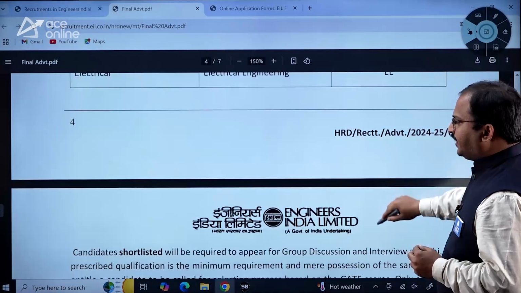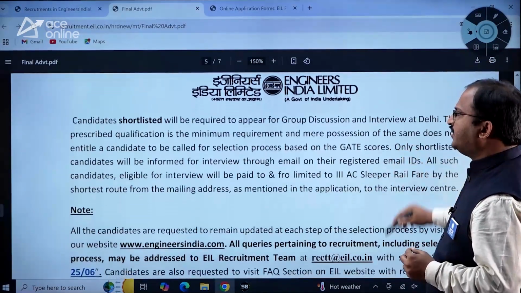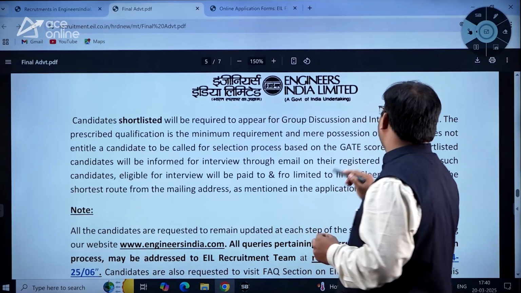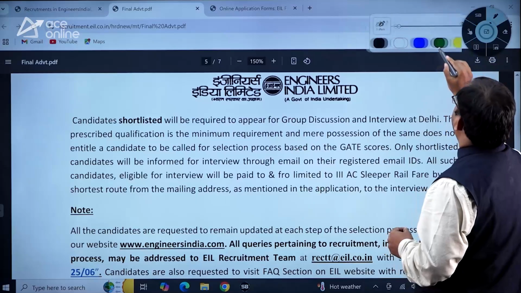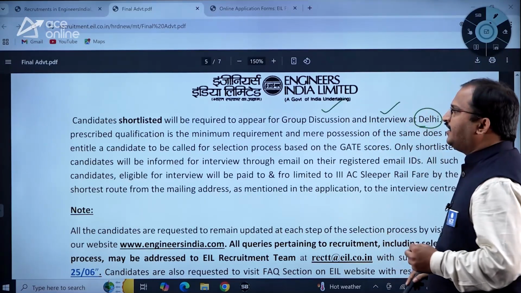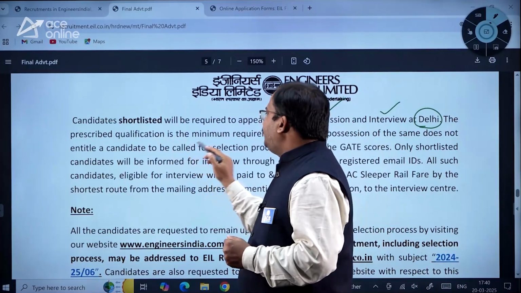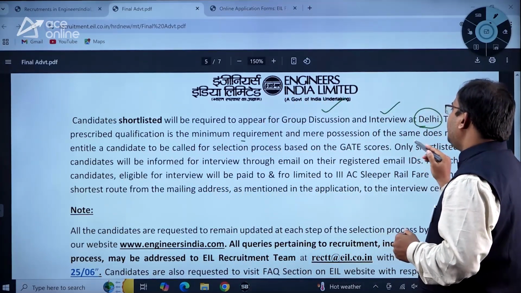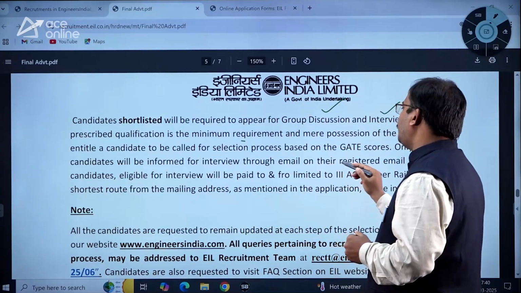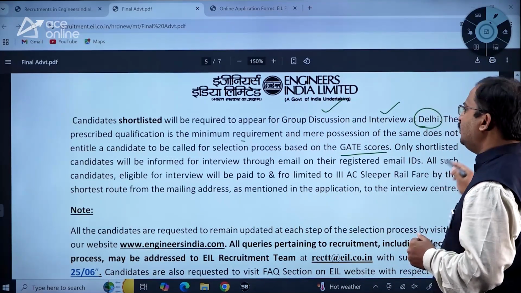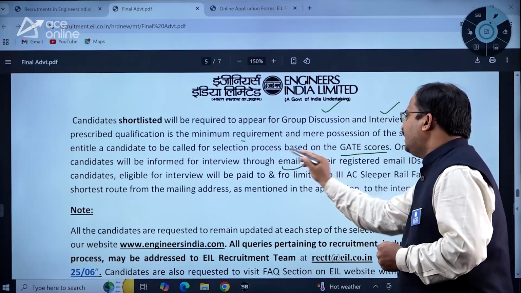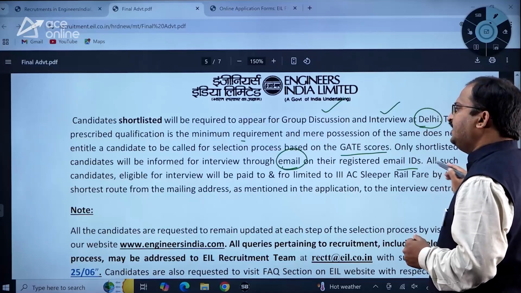Okay, so try to see this one carefully, dear students. Candidates shortlisted will be required to appear for group discussion and interview at Delhi. The prescribed qualification is the minimum requirement and mere possession of the same does not entitle the candidate to be called for the selection process based on the GATE score. Only shortlisted candidates will be informed for interview through email on their registered email IDs.